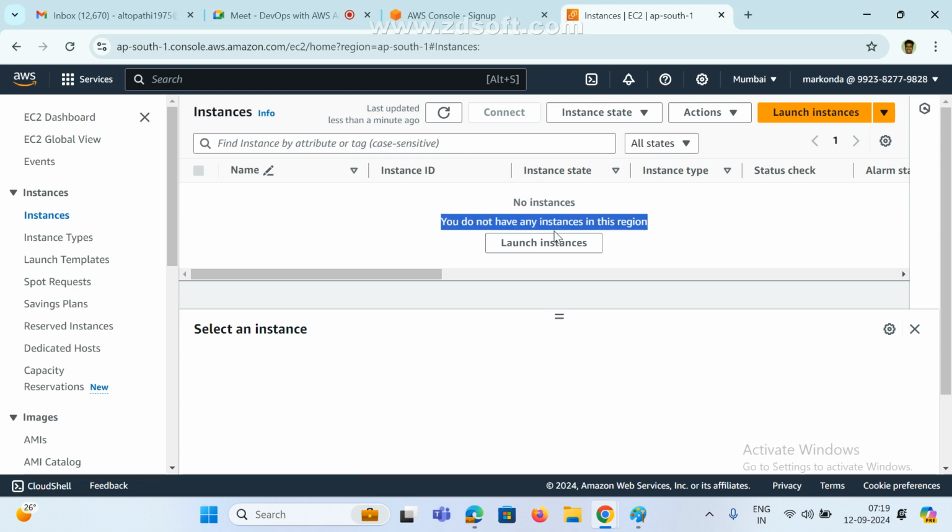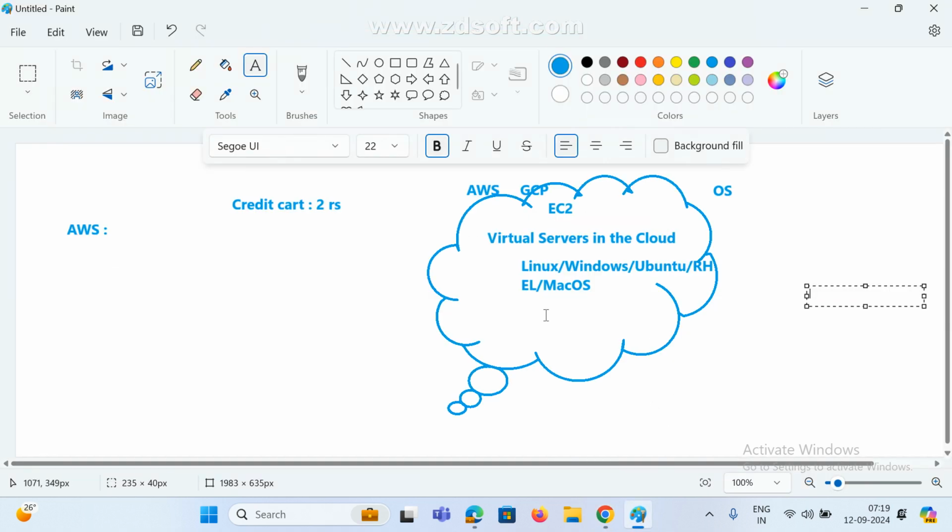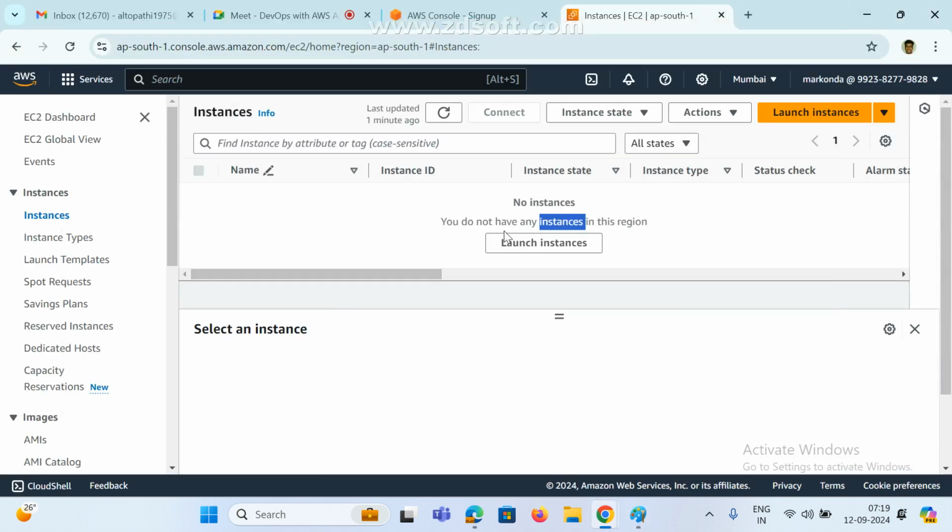Here the new terminology is instance. These are the terminology we need to try to understand. If you want to create any virtual machine, what is the naming convention? These are the instances. Mostly I am calling them instances. Instance means which virtual machine you want. Okay, click on launch instance, or wherever you want you can click on it.